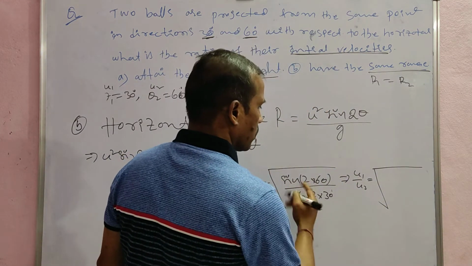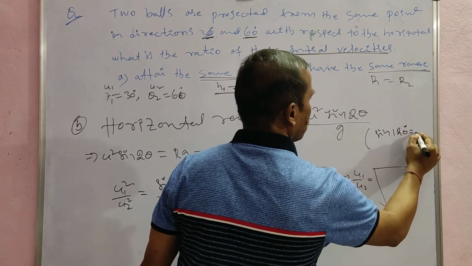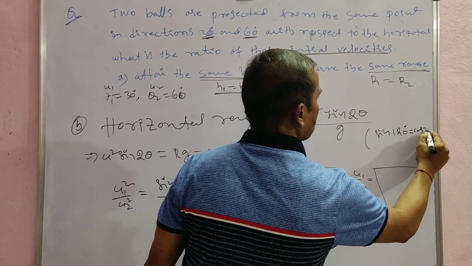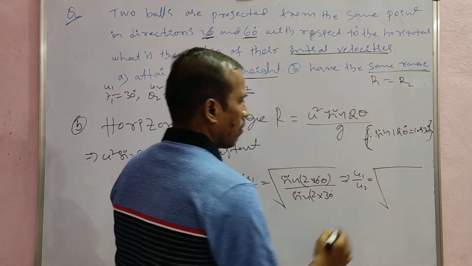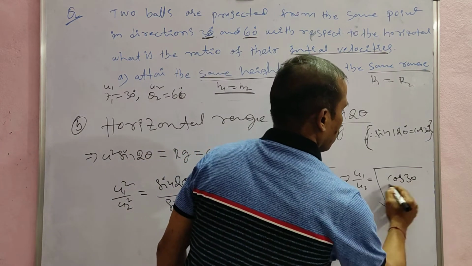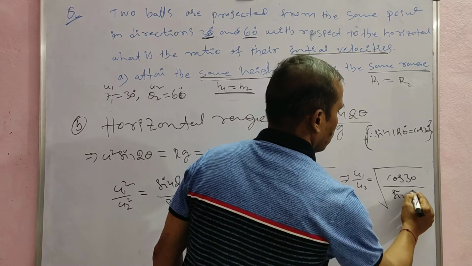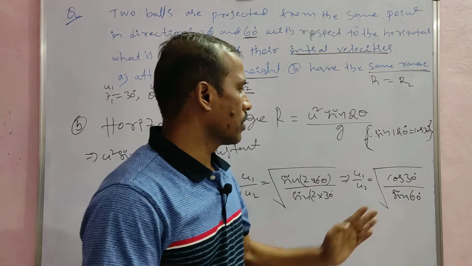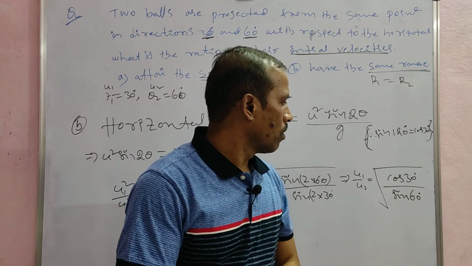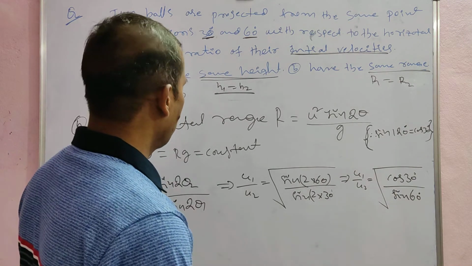Sin 120 degrees is equal to cos 30 degrees. So cos 30 by sin 60 degrees.